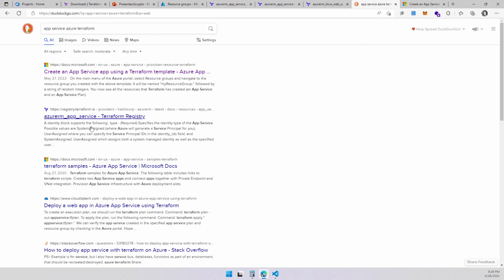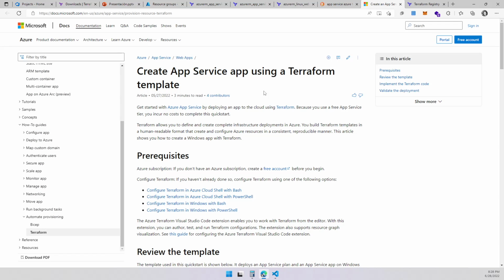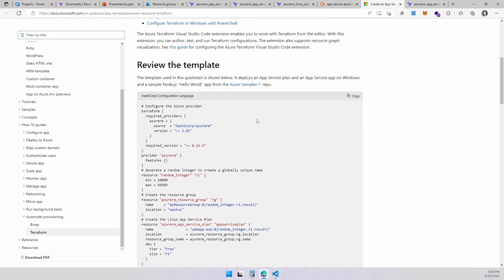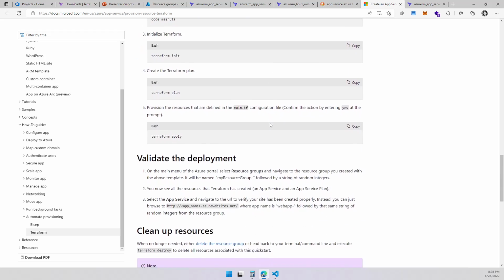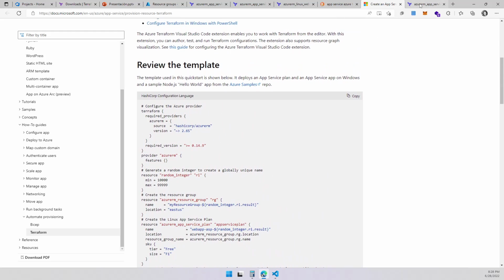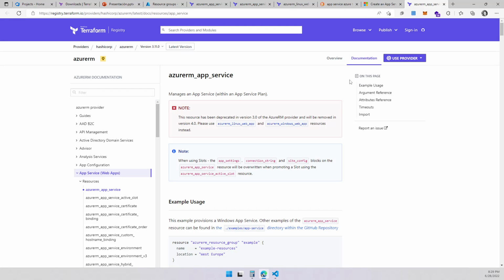I'm going to keep it simple, and I'm going to lose the second link over here, which takes me to a Terraform registry in a minute. So this one is how you create prerequisites. So you can follow this along. It's pretty much what I'm doing over here. Again, let's stick to something more simple.